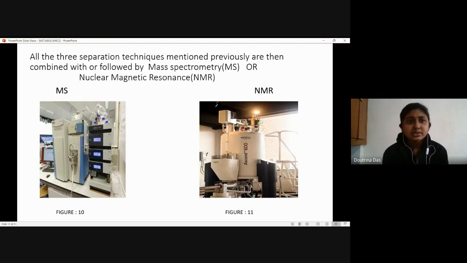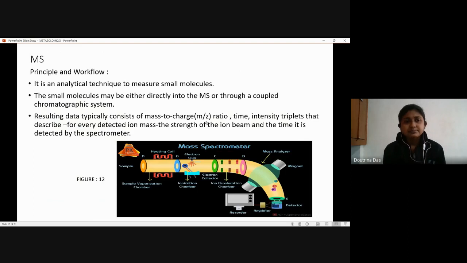Next, as I've mentioned previously, in all these three separation techniques, they are usually followed by, or combined with, an MS, or nuclear magnetic resonance, that is an NMR. So now I'll be speaking about the basic principle and the workflow of an MS and an NMR. For an MS, this is an analytical technique to measure again the small molecules or the metabolites, which I have told in my first slides.